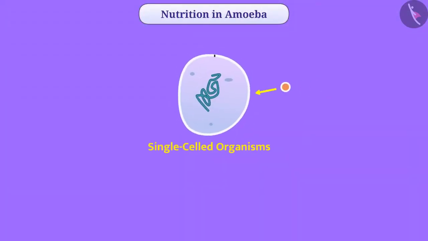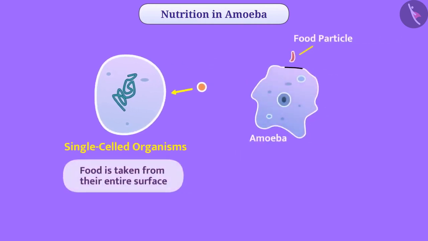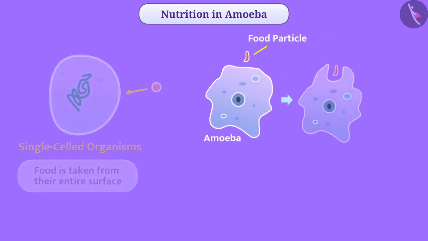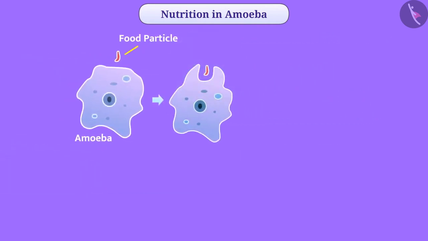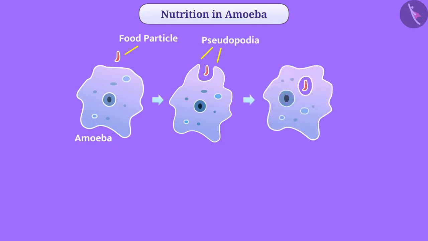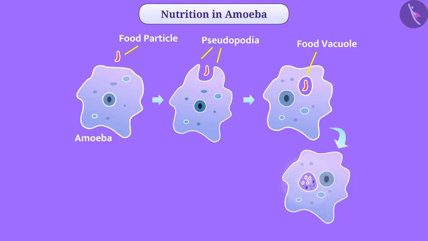As in single-celled organisms, food is taken from the entire surface. Amoeba surrounds food particles with temporary finger-like extensions of its cell surface. These extensions are called pseudopodia. After this, the extensions fuse and form the food vacuole. Inside, this complex food is broken down into simpler substances. The remaining undigested material moves towards the cell surface and is removed from the body.